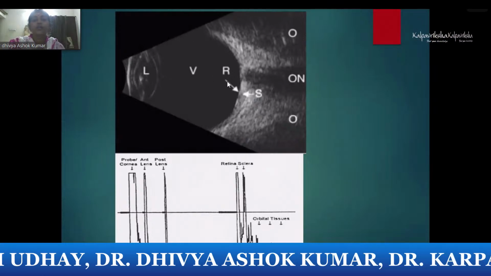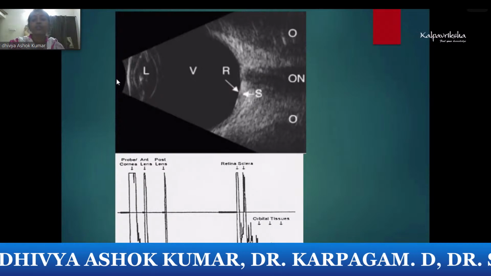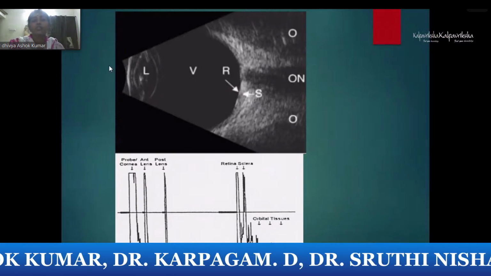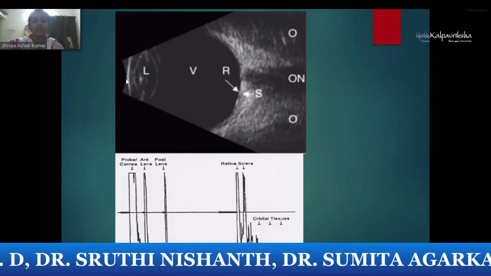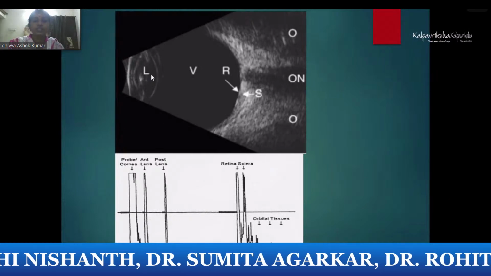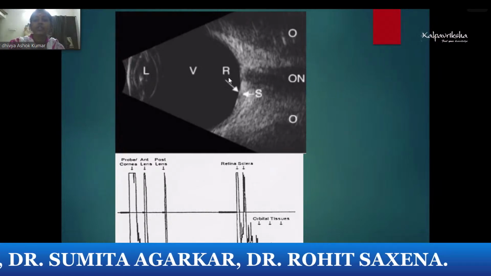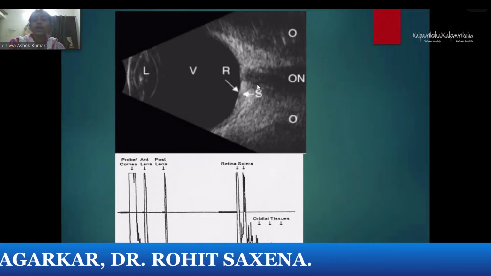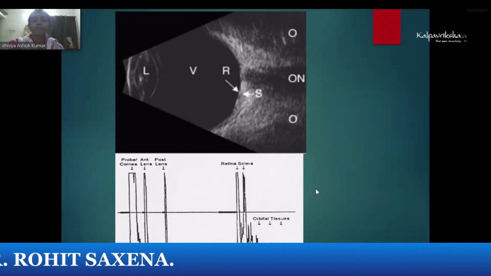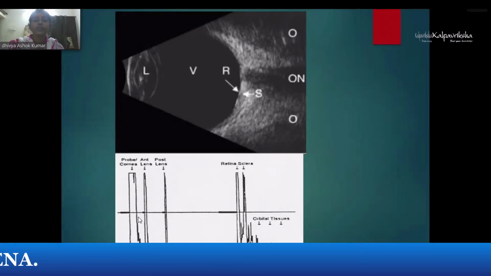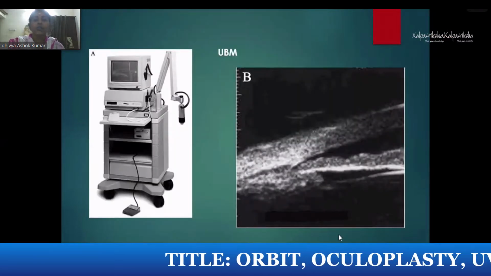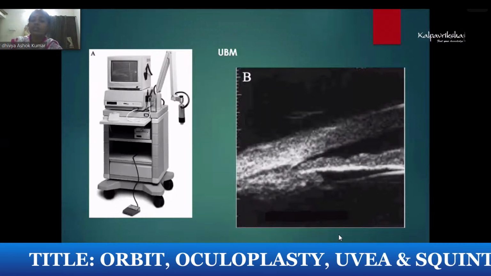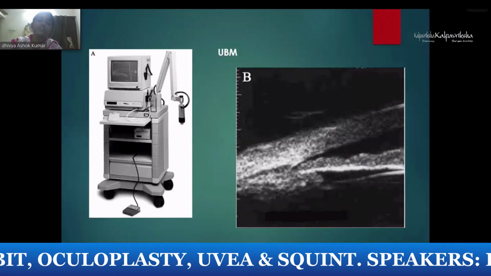Because it is an ultrasound, which is a sound-based device, you see the sound going inside and coming out as the echo delay. Echo delay is the time delay which is detected as the evaluation of the structures. Normally you see lens, vitreous, retina; vitreous is anechoic. Then you have the shadow, which is the optic nerve. The corresponding A scans will be shown as spikes. You get high spikes in the retina and sclera in the posterior segment, and anteriorly in the lens and the cornea.